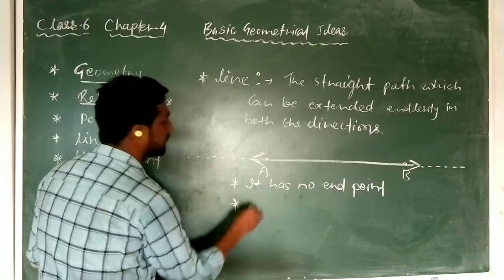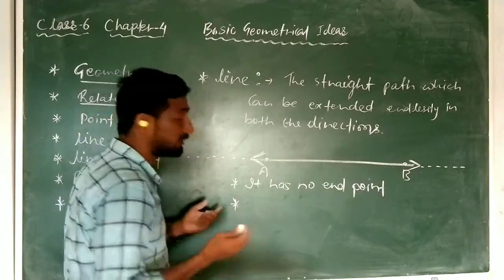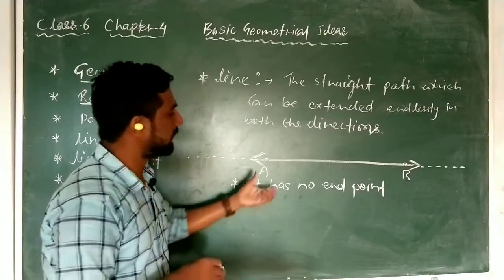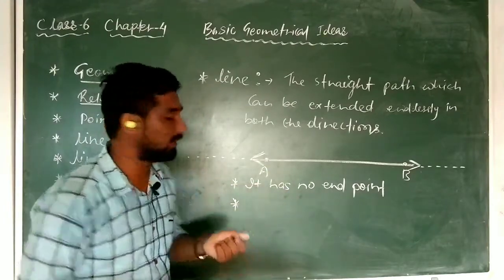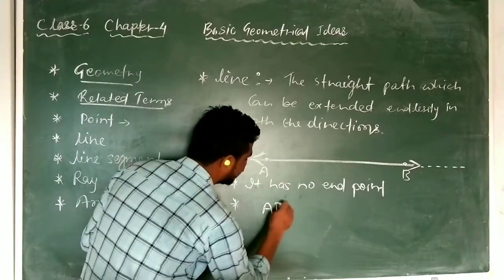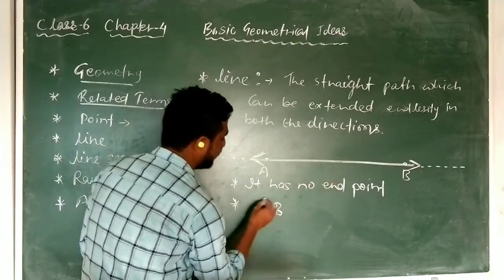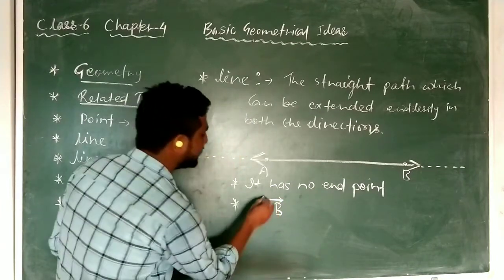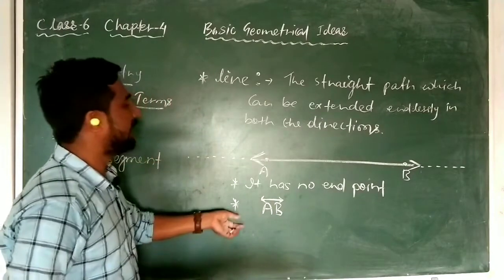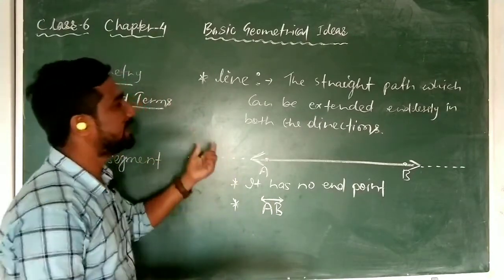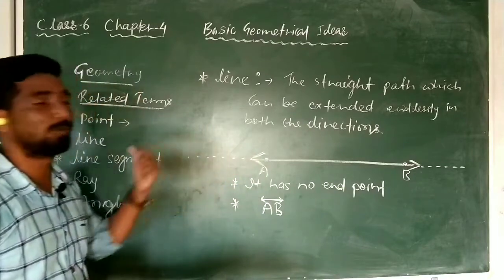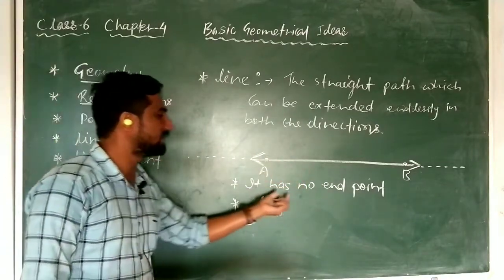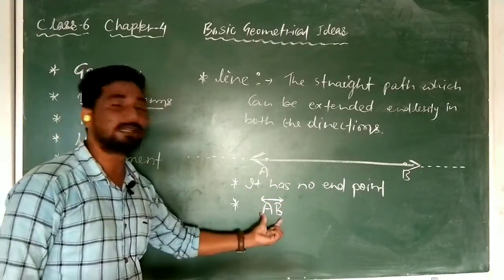And thereafter, how to represent it? This is a very critical question. Everybody knows it, but how to represent it symbolically, you must pay attention. Suppose this is AB, so we write AB, and over it you have to put an arrow like that. So this is the representation of line AB, and this is the line. So a line is a straight path which can be extended endlessly in both directions. This is a picture example, and it has no end point, and the representation is this.